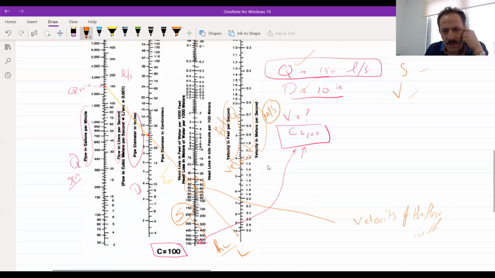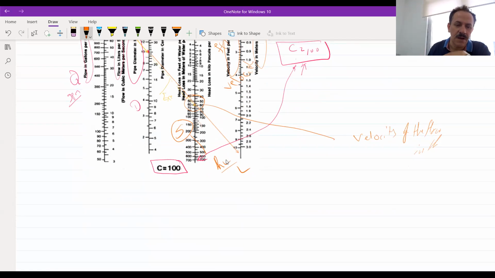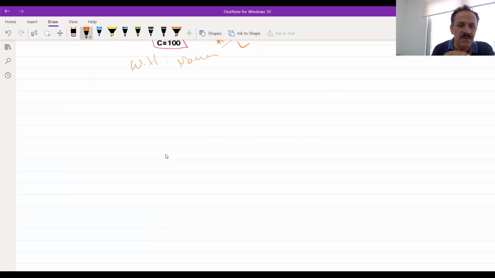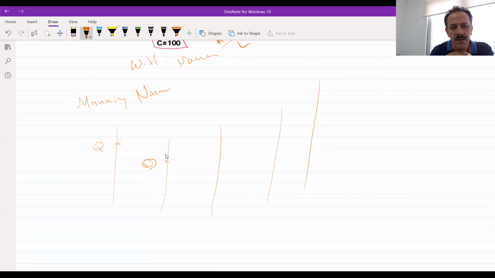Excuse me, is this mostly used for drainage calculations, right? No, this is just for water, by the way. This shouldn't be used for drainage. This is the William Hazen nomograph. The one that you are talking about is another nomograph that's called the Manning nomograph. The Manning nomograph has 5 lines, by the way. We have the Q and the diameter, and we have a line.